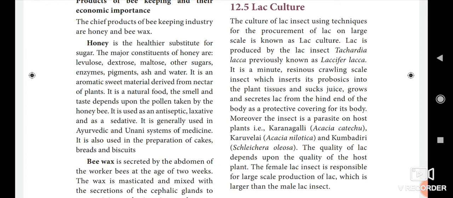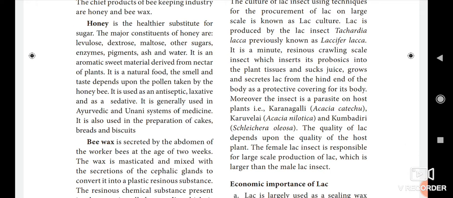These are the kinds of plants that lac insects attach to. So the quality of lac depends upon the quality of the host plant.